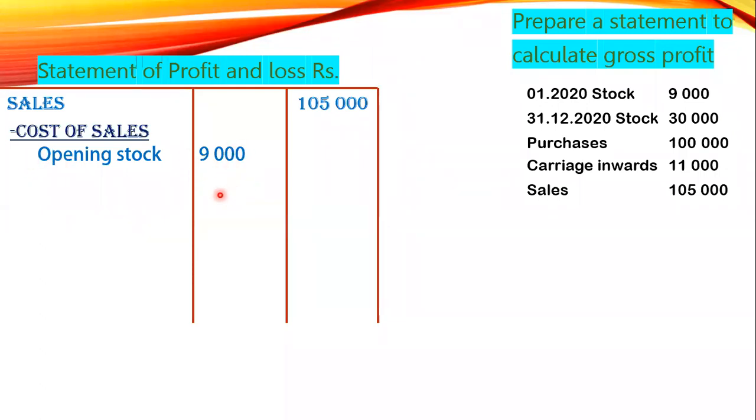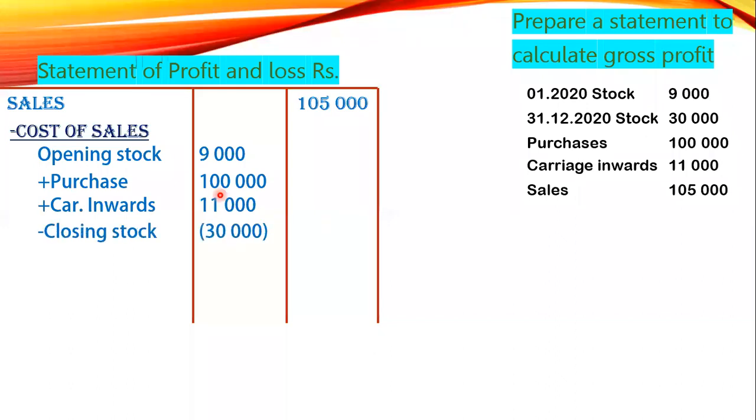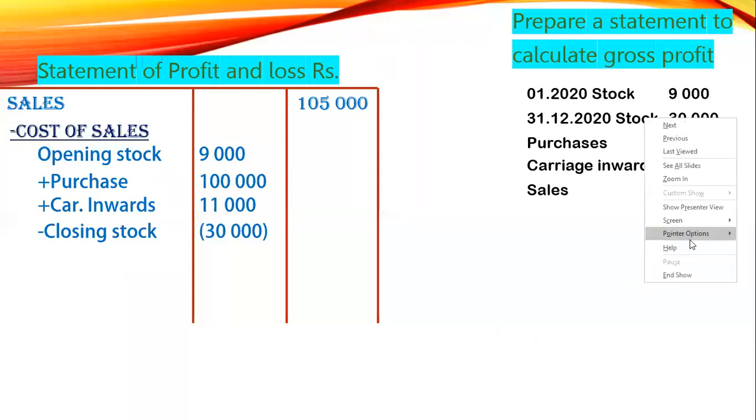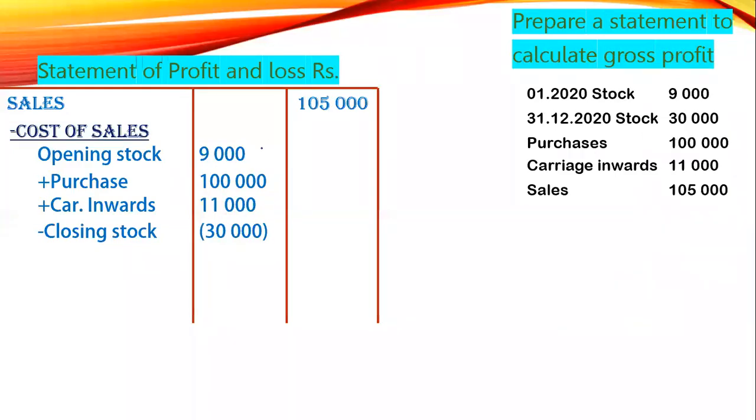So purchase, which column do we write in? First column, 100,000. Do you have carriage inwards? Yes, 11,000, we add to the purchase. Do you have any loading expense? No. So we will deduct the closing stock. Opening stock plus purchase minus closing stock. In between, there is a carriage inwards. So the cost of sales calculation is done over here.